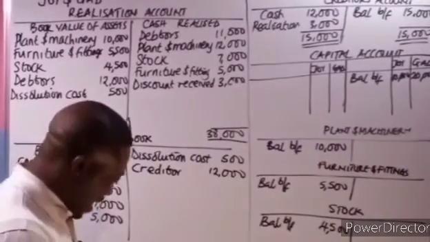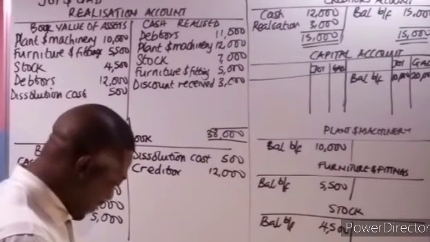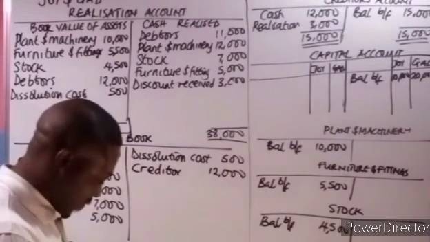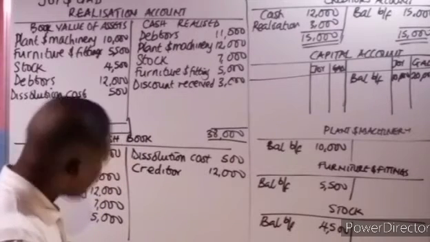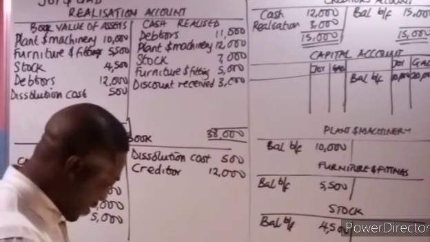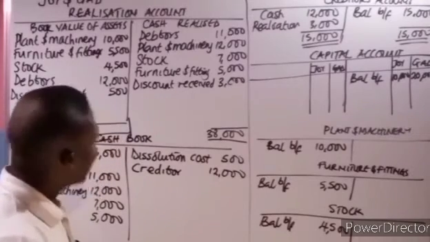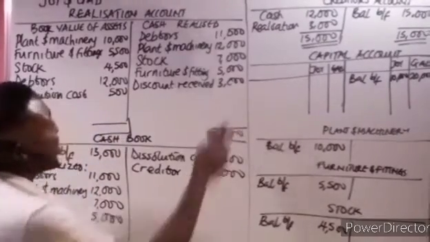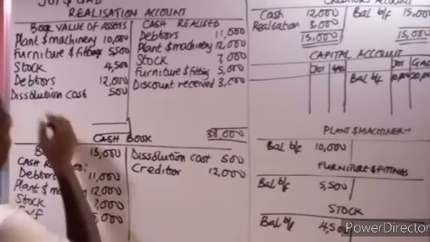We have 10,000 plus 5,500 plus 4,500 plus 12,000 plus 500. That is 32,500. It means the credit side is greater, so there's a profit.